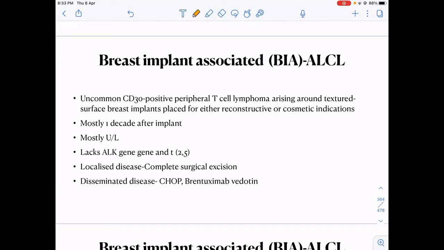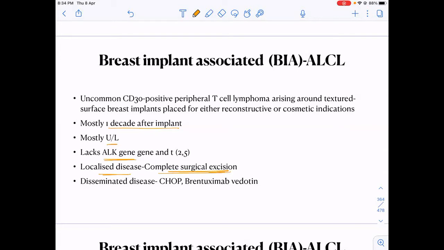Then breast implant associated ALCL is the third variant of ALCL. It is a CD30 positive type of lymphoma in which mainly the breast implants are involved. Mostly it occurs 1 decade, around 10 years after the implant. It is mostly unilateral and mostly ALK negative. As it is just involving the breast, as the name suggests, it will be a localized disease. That is why complete surgical excision can be done.